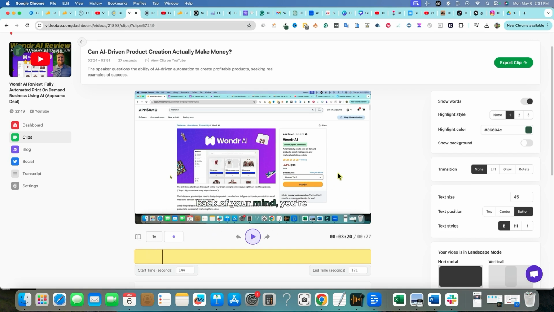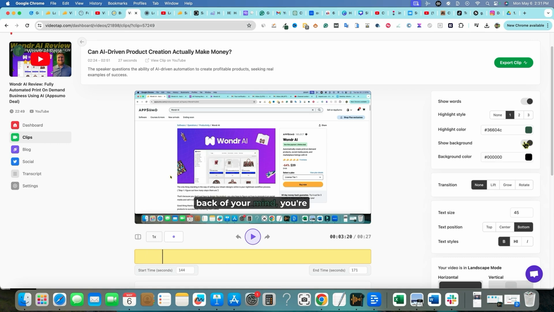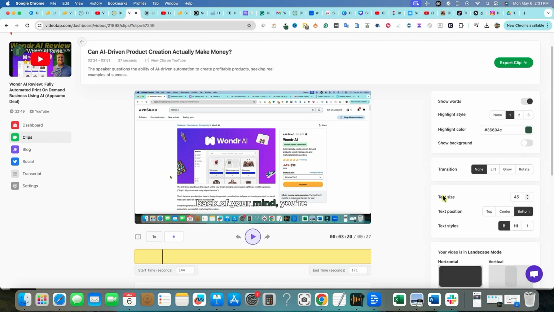Now, I was hoping that I could turn the volume down. What's the show background right there? Okay, yeah, you can click this show background and it'll actually bring a background on there and you can actually control the color right there as well. So I do like that.